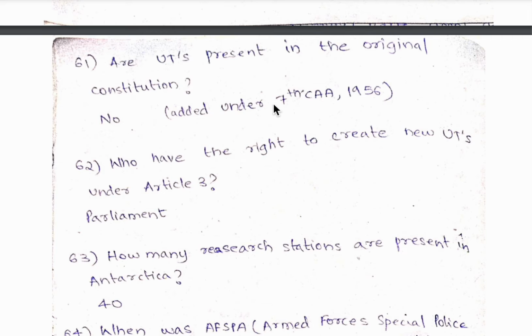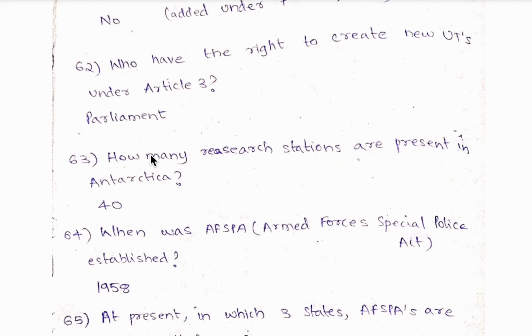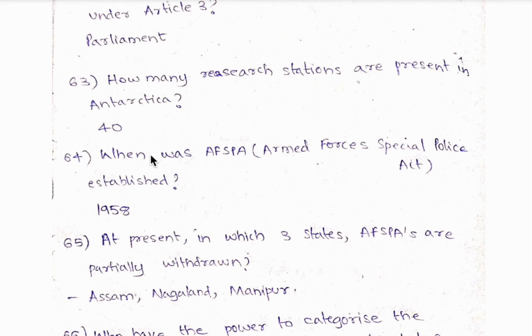And under the First Constitutional Amendment Act, what were the main things introduced? First is the 9th schedule and the other is Article 31B. Now 62nd question, who has the right to create new union territories under Article 3? It is Parliament.